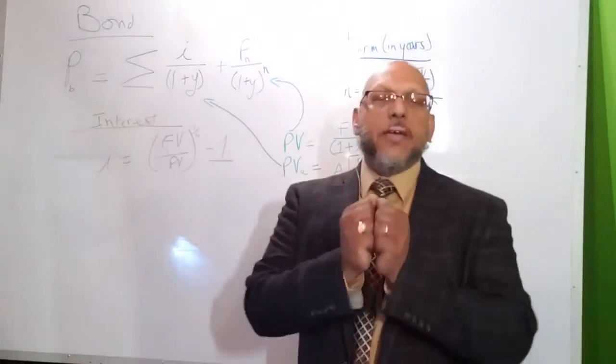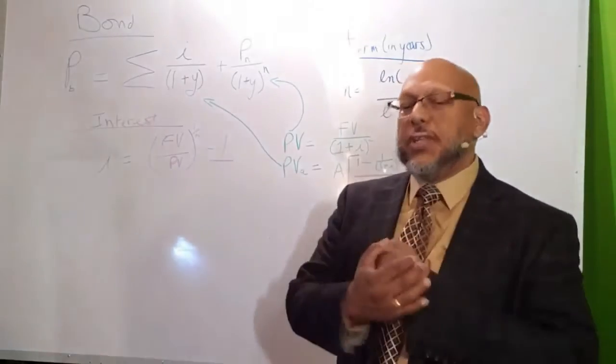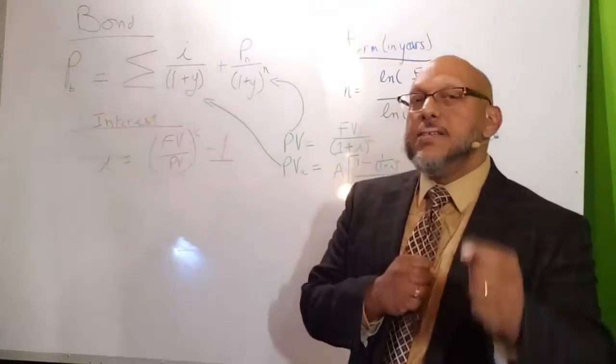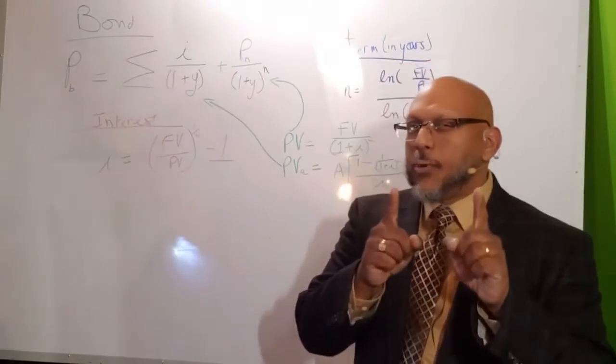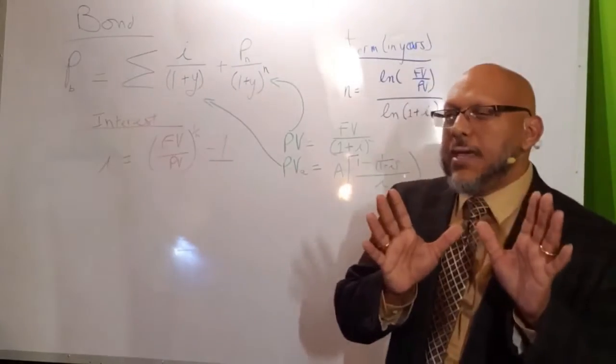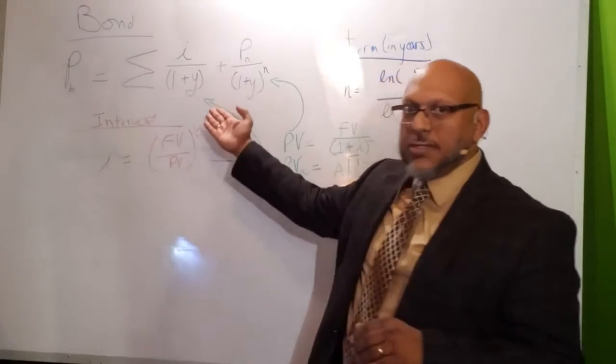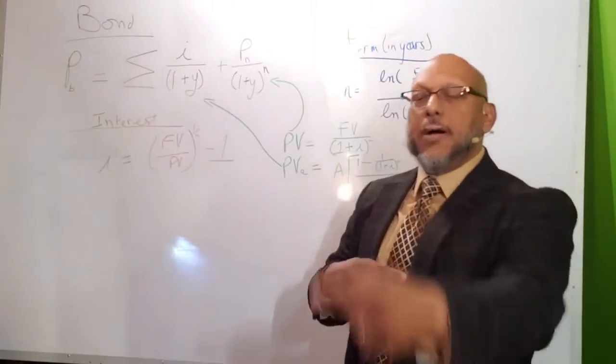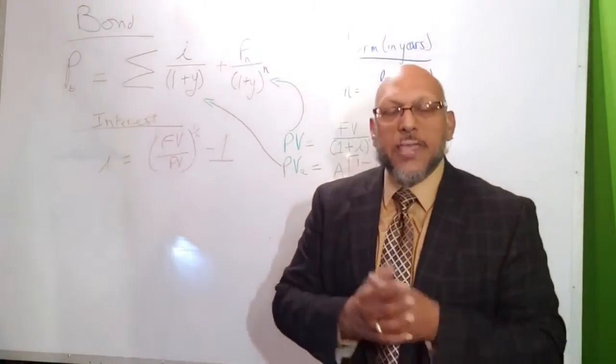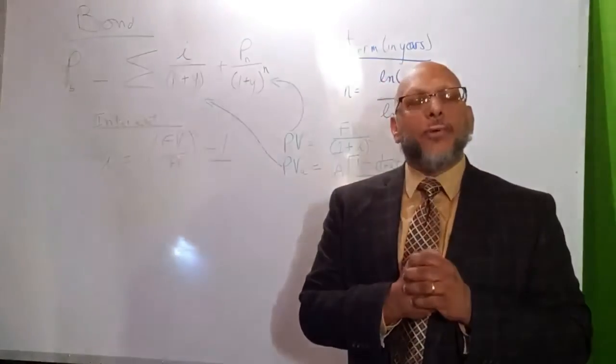There are two separate calculations we have to do. You can't just put it into one. There's an easier way, and I'm going to show you that formula right now. The easy way to calculate this without going through every single one of these calculations and adding them up, I have a very simple way, and we use time value of money formulas to do that.